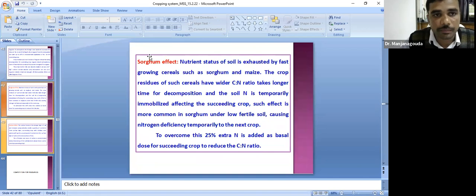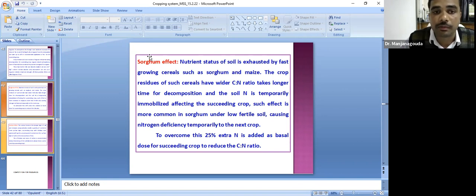What do you mean by this sorghum effect? As we all know, sorghum is an exhaustive crop with a high nutrient requirement. If you take sorghum as the first crop, then for the next crop, whether any pulse crop or any other cereal crop, you have to apply 25% extra nitrogen.